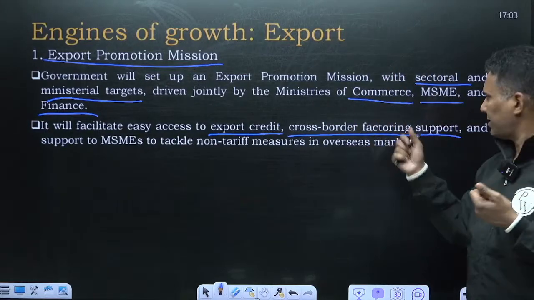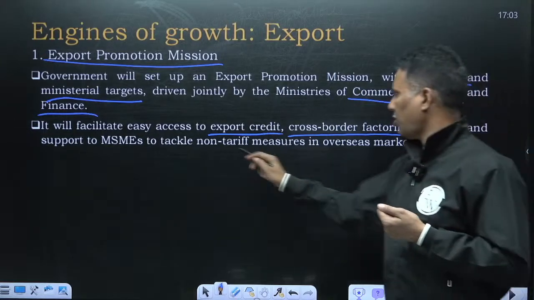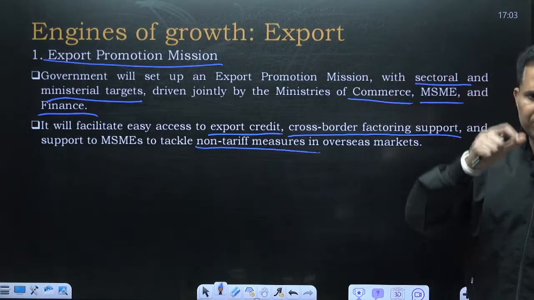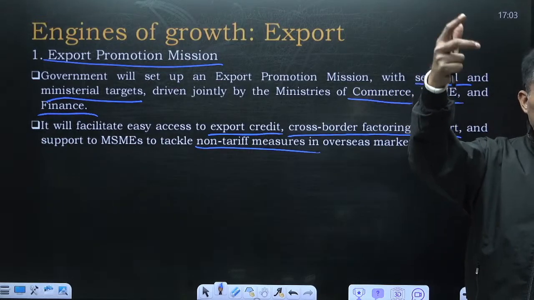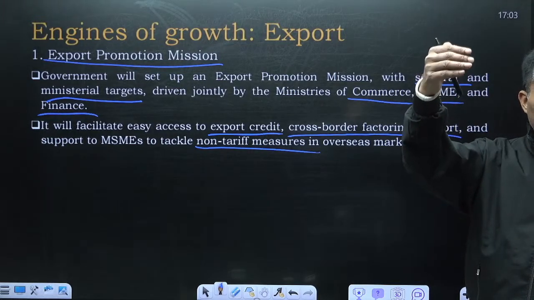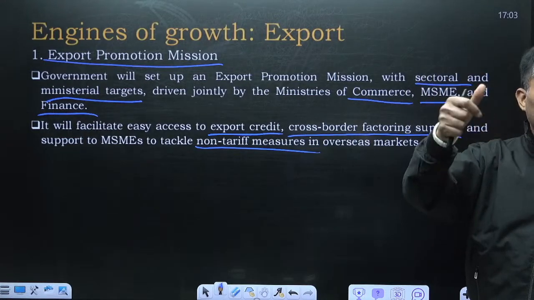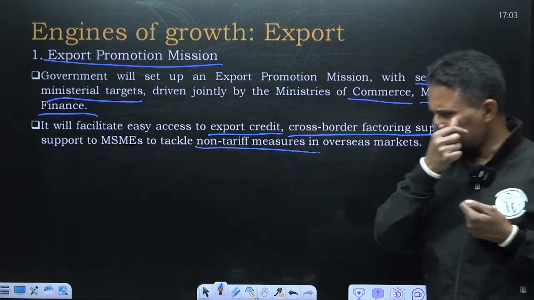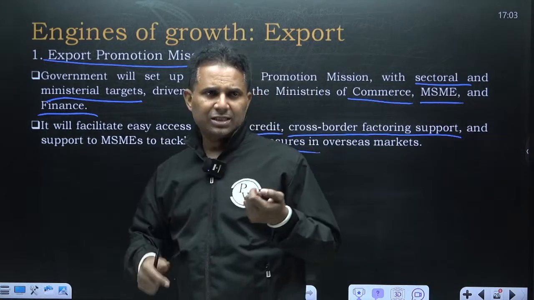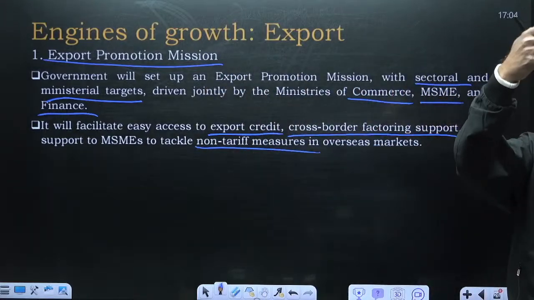This is called factoring. And support to MSMEs to tackle non-tariff measures in overseas. Non-tariff measures, for example, if an MSME exported some product to, let's say, European Union, because of their quality or certain other parameters, they stopped that. They didn't allow that product to enter into it. So, this is a non-tariff barrier. They can put a customs duty, non-tariff barrier, quality-related restrictions or labor-related restrictions. They may say that in the production of the items, child labor was involved. So, these are non-tariff barriers.